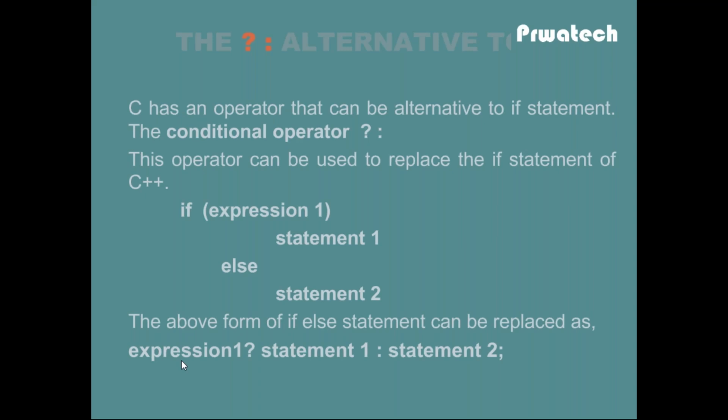Simple if else structure. Instead of the if block, using the conditional operator, expression one is the condition, that is a greater than b, then statement 1, which means printf a, otherwise printf b.